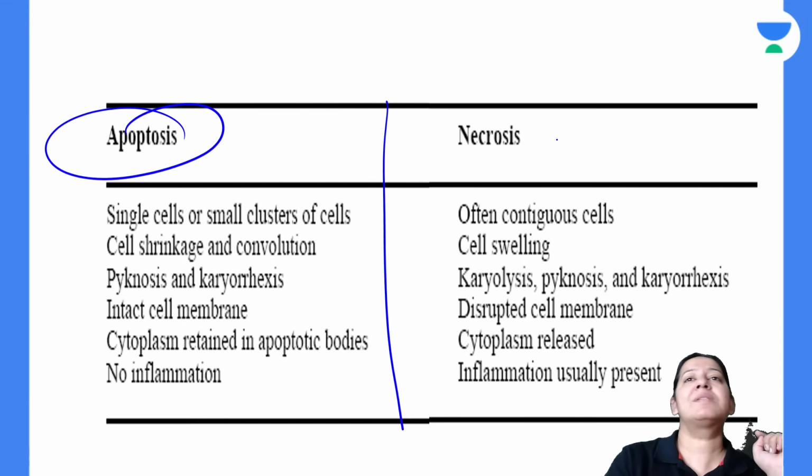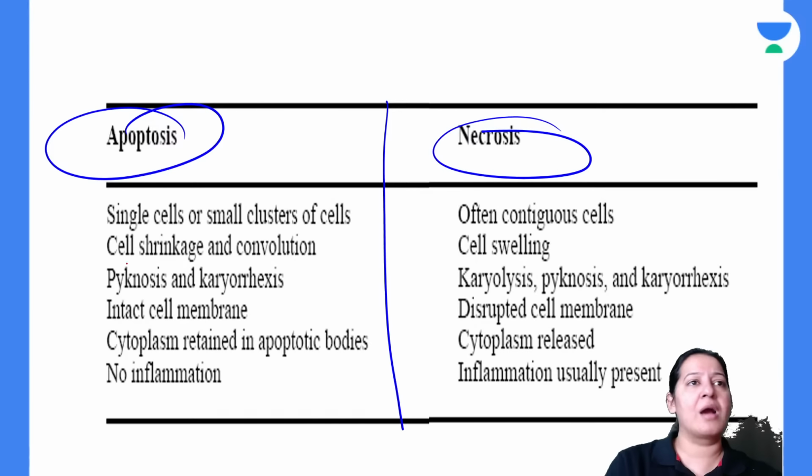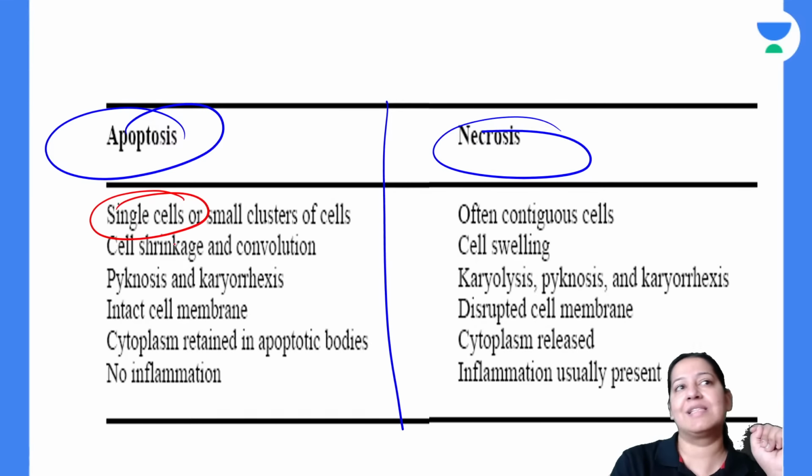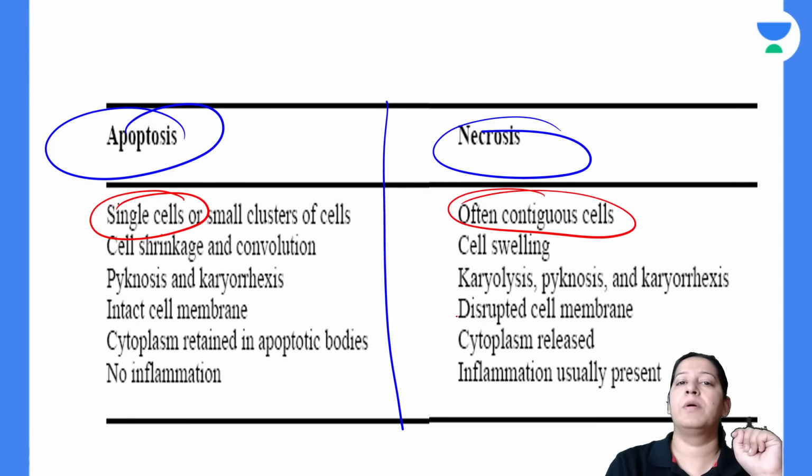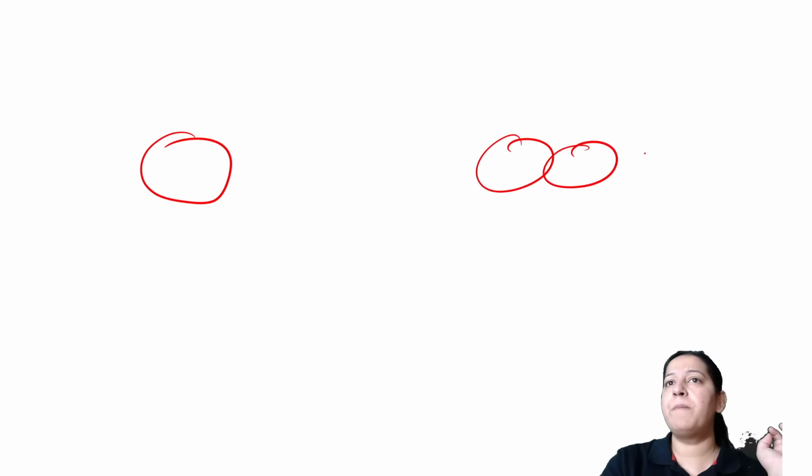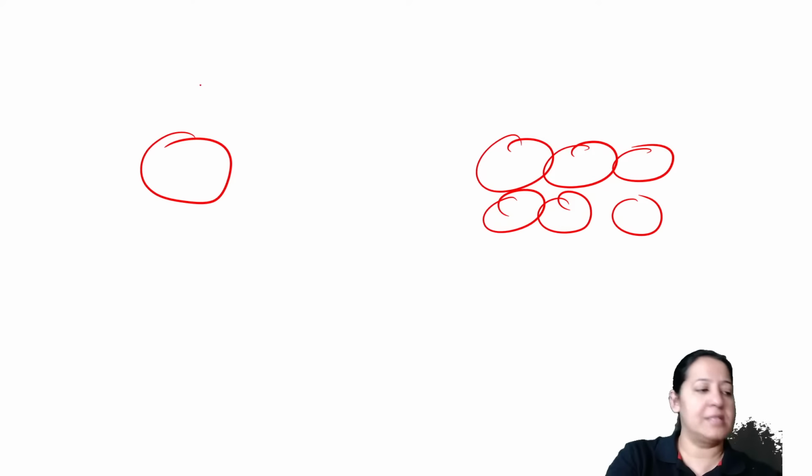Apoptosis and necrosis. In apoptosis, cell death occurs of a single cell. In necrosis, it occurs to cells in a group. So here a single cell dies, and here a group of cells is dying, not a single cell. This is apoptosis.